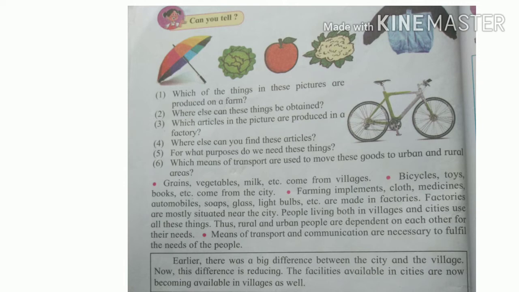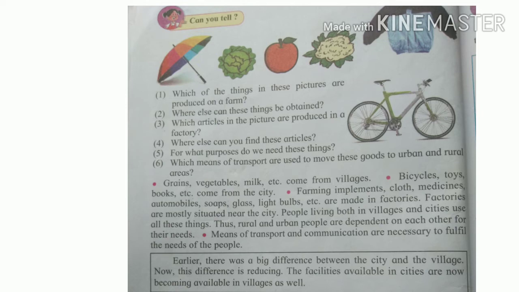Question number 5. For what purposes do you need these things? Yes, we need vegetables and fruits for eating. We need an umbrella to protect ourselves from rain. We need a cycle for traveling. Question number 6. Which means of transport are used to move these goods to urban and rural areas? Yes, trucks, tempos, tractors, these means of transport are used.